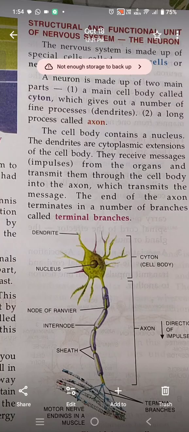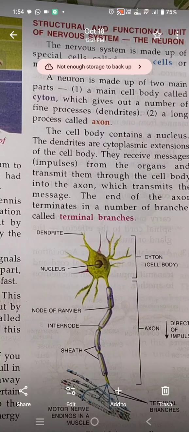So now you understood what is the function of dendrites. They receive the messages from the organs and transmit them through the cell body into the axon, which transmits the message, and the end of the axon terminates in a number of branches.